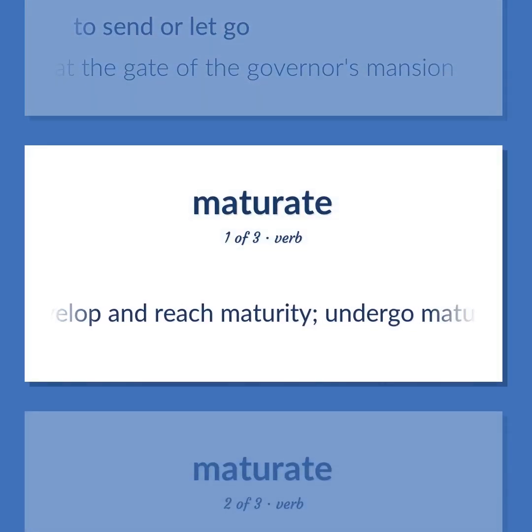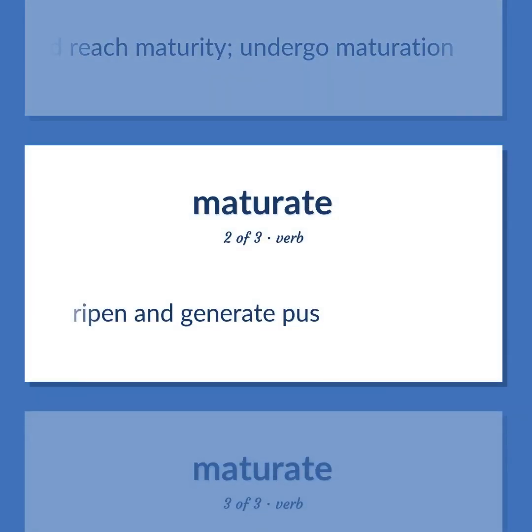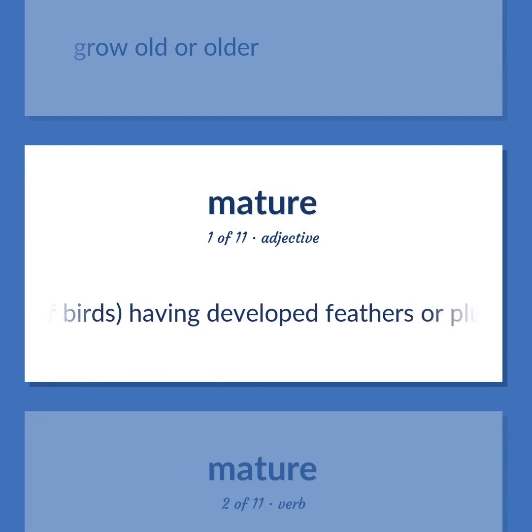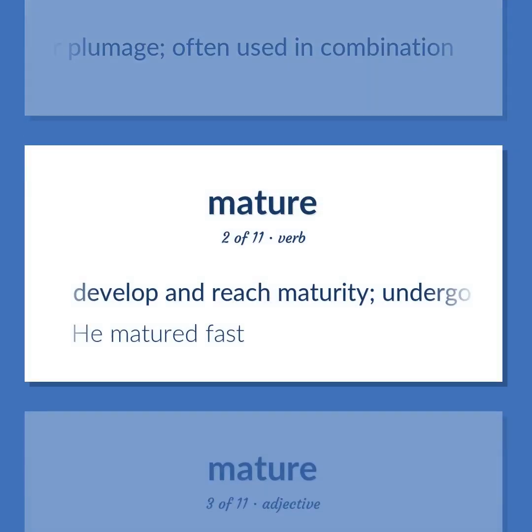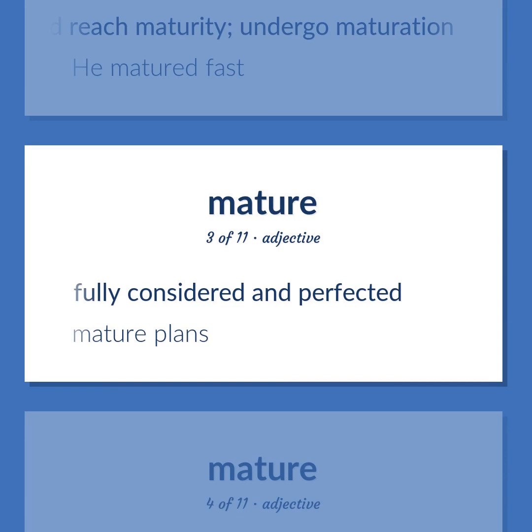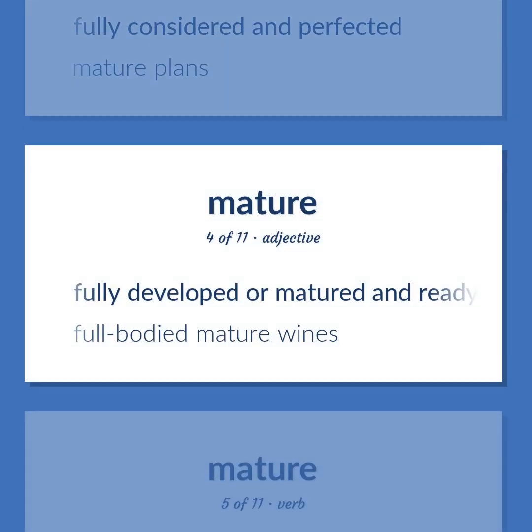Develop and reach maturity. Undergo maturation. Ripen and generate pus. Grow old or older. Of birds, having developed feathers or plumage, often used in combination. Develop and reach maturity. Undergo maturation. He matured fast. Fully considered and perfected. Mature plans. Fully developed or matured and ready to be eaten or used.